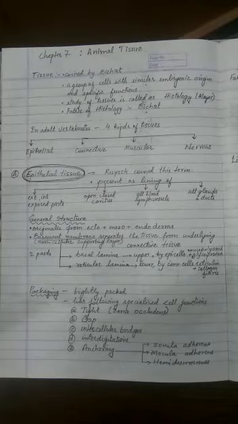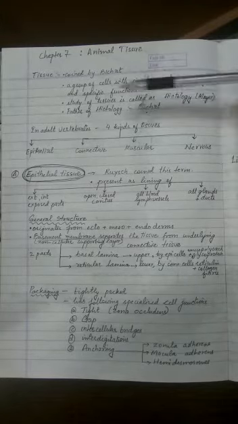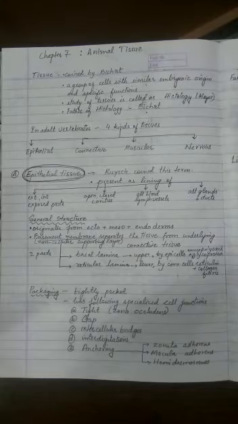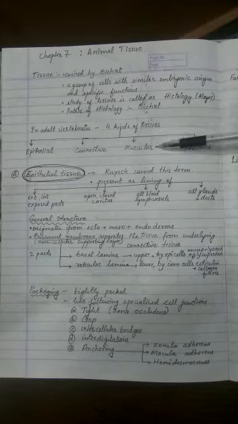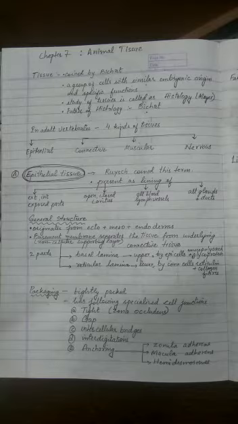The next thing to understand is that in adult vertebrates there are four main types of tissues, namely epithelial tissue, connective tissue, muscular tissue, and nervous tissue. In today's class we will start with the epithelial tissue.